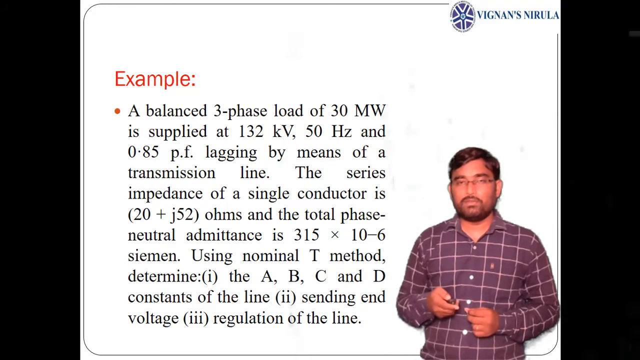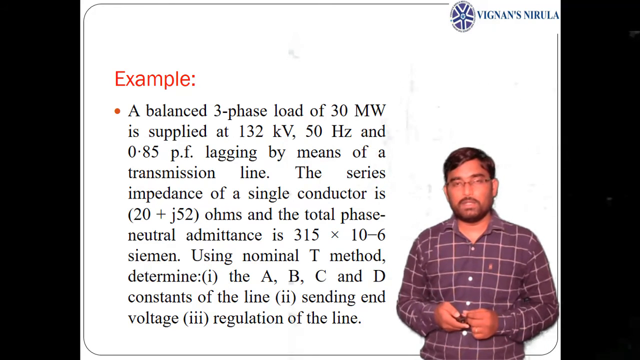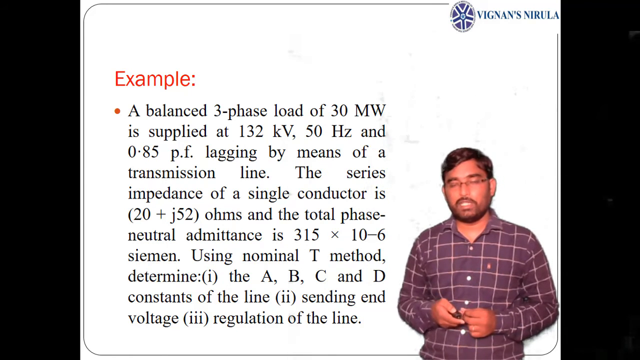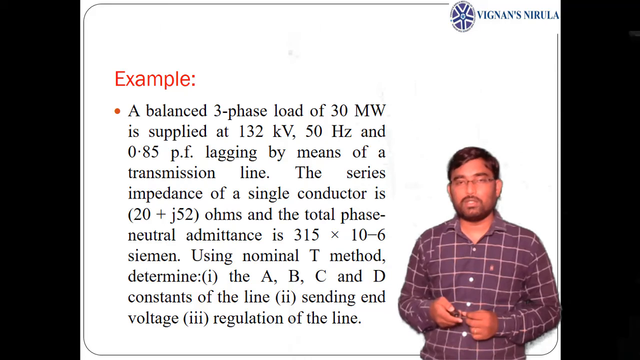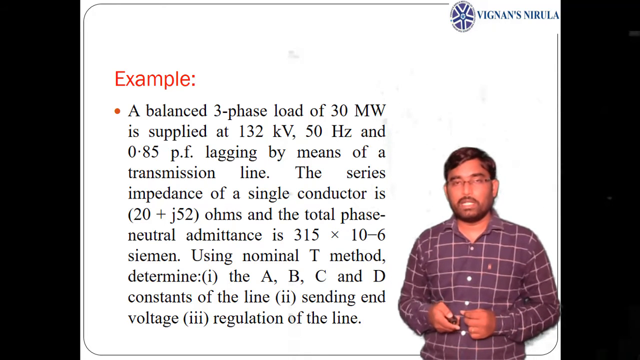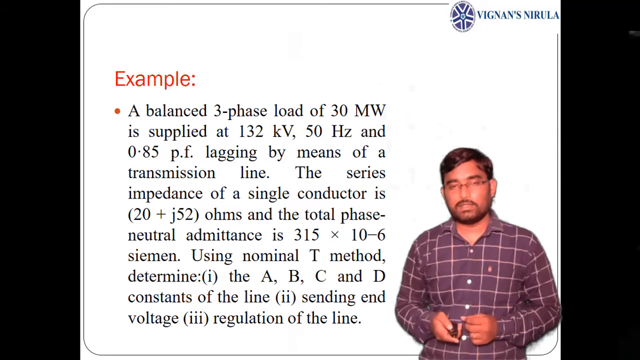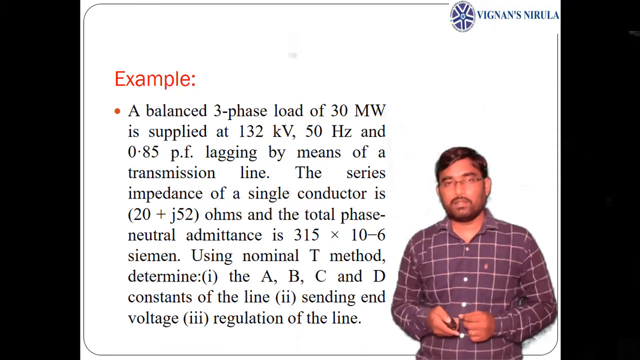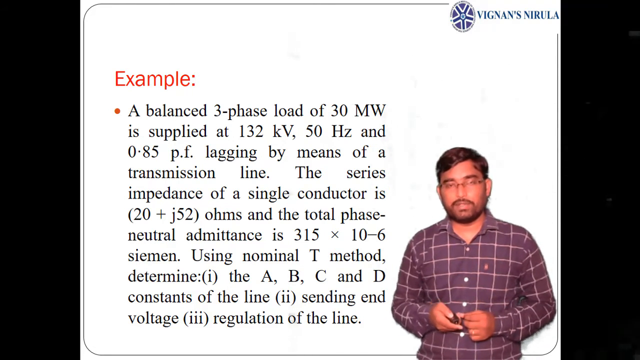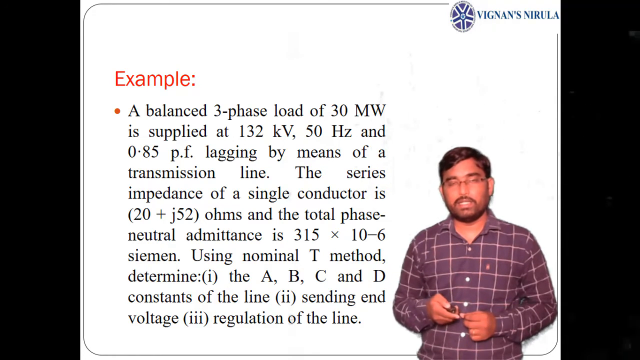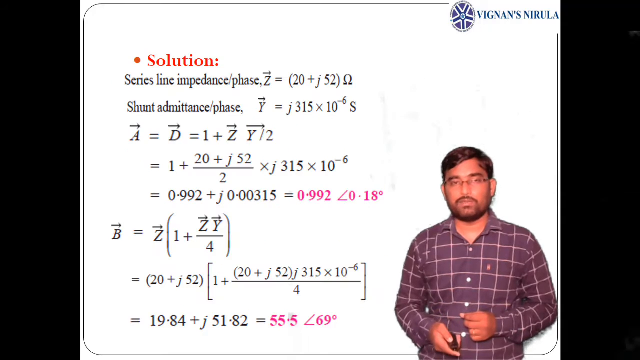The series impedance of the single conductor is 20 plus j52 ohms, and total phase neutral admittance is 315 into 10 power minus 6 Siemens. Using the nominal T method, determine the ABCD constants of the line, sending end voltage and regulation of the line. Here they are asked to use the nominal T configuration, and we need to find the ABCD constants, sending end voltage Vs and voltage regulation of the line.